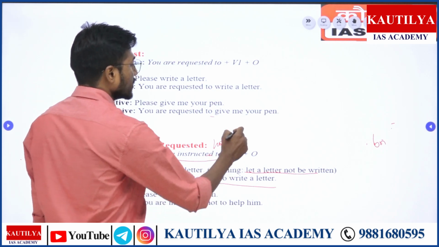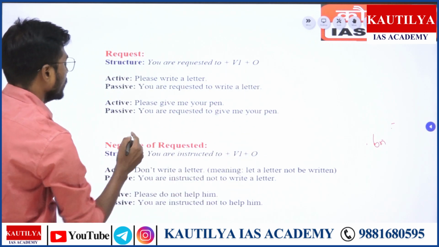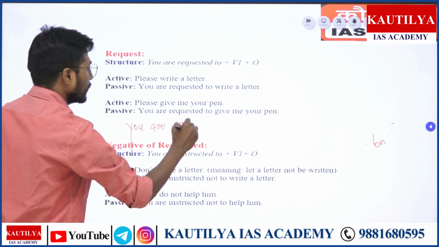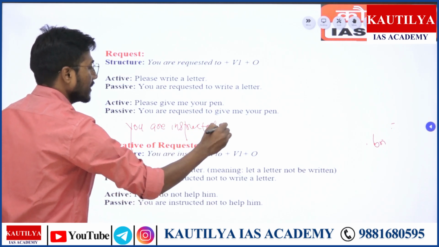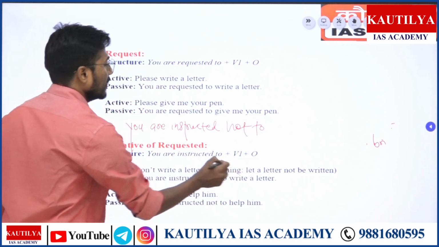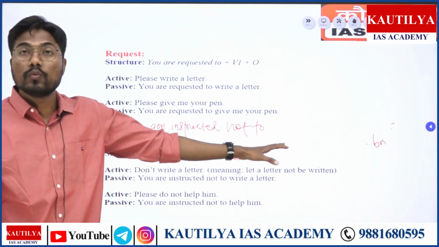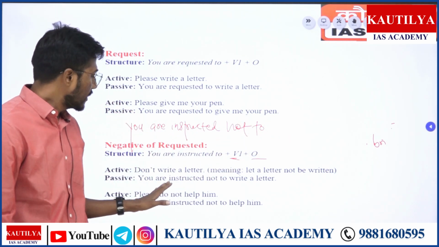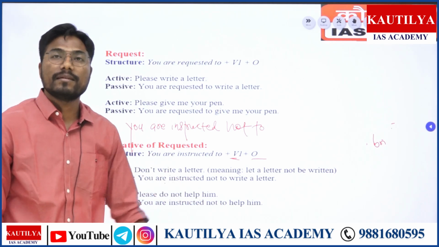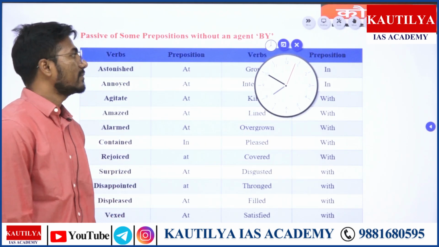Right? You are instructed not to write a letter. Here the formula will be, I'll tell you the formula, a slight change in formula. You are instructed not to, and then verb form number 1 and object. You are instructed not to. So here, please do not help him. Then you are instructed not to help him. Right?